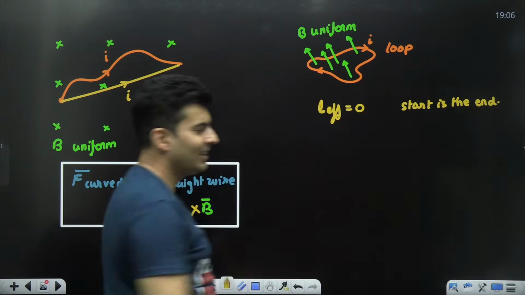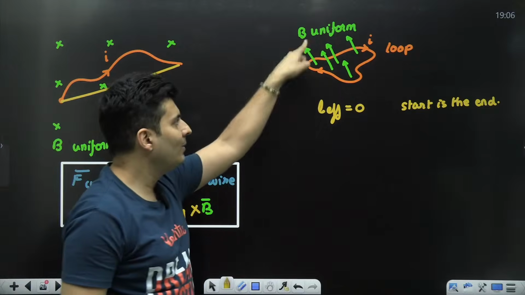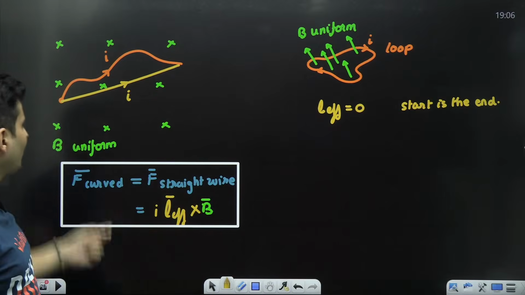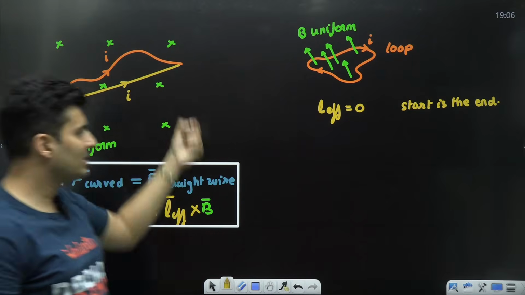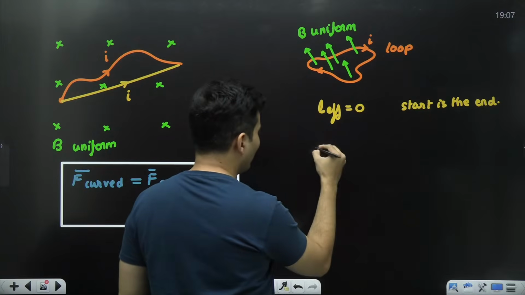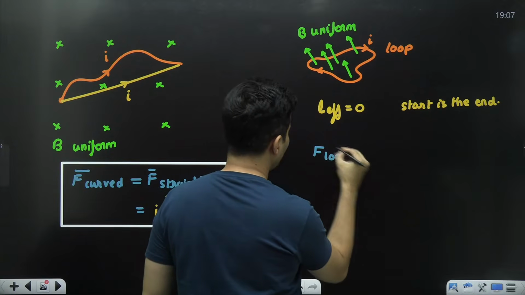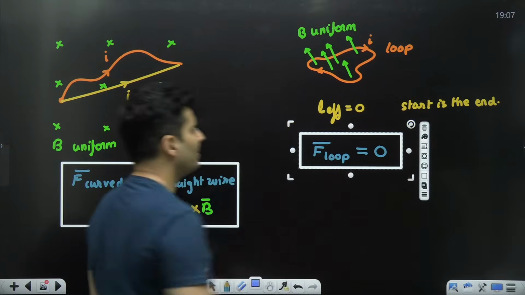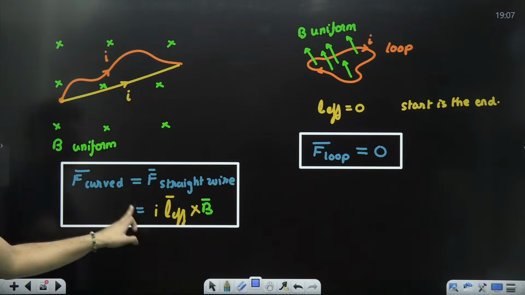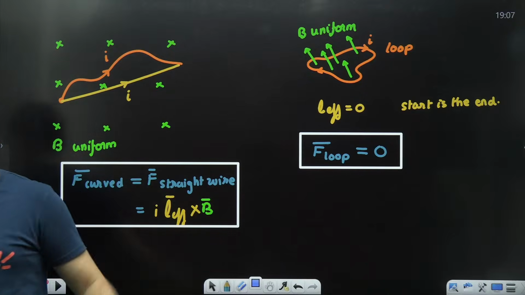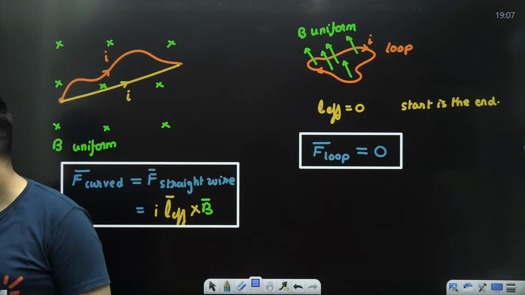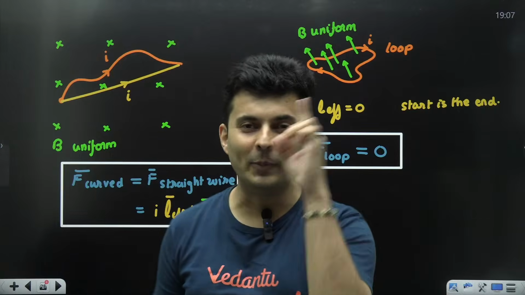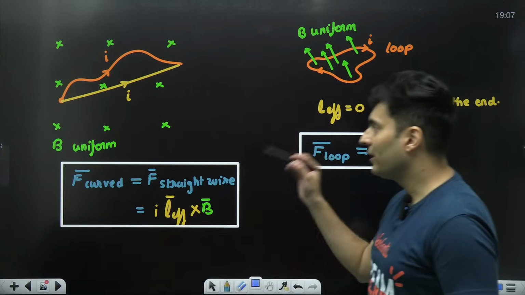It will be 0, because the start is the end. So the effective length is 0. So if you had to replace the loop, you will replace it with nothing, because there is no start or end, it is just 0. So hence the force acting on any such loop in a uniform magnetic field is 0. Again, a very, very important statement. This is a result of this. Isn't it amazing? A uniform magnetic field will never apply a force on a current carrying loop, but it will apply a force on a curved wire.